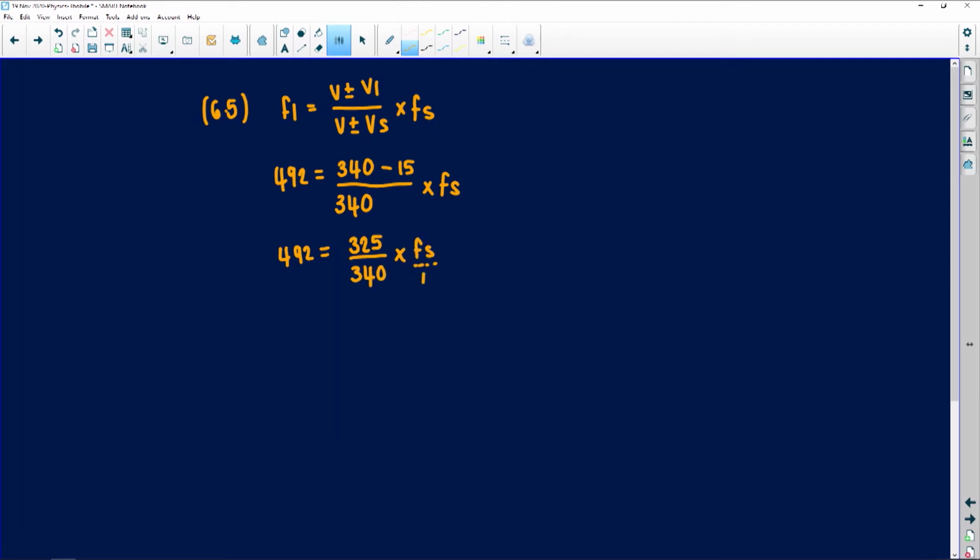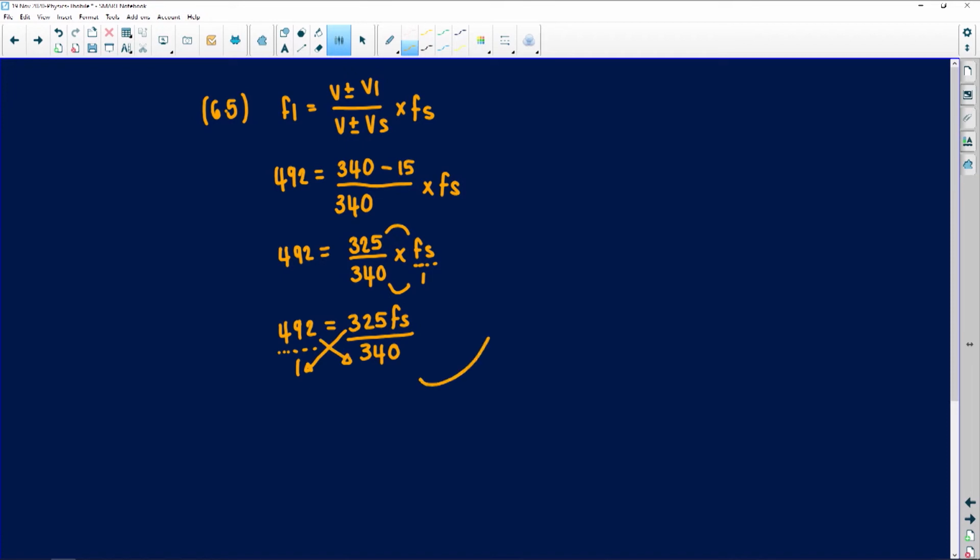Remember, this is over an invisible one. Numerator times numerator, denominator times denominator. I'm going to have 492 is equal to 325 f_s, all over 340. I have to put this over a 1. If you have a fraction on this side and a whole number on this side, if there is an equal sign, you put the whole number on the other side over a 1. We're going to cross multiply that, 492 multiplied by 1, and 325 f_s multiplied by 340.